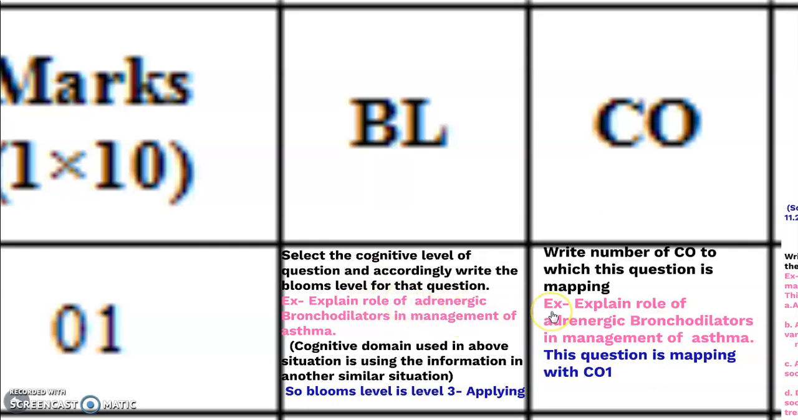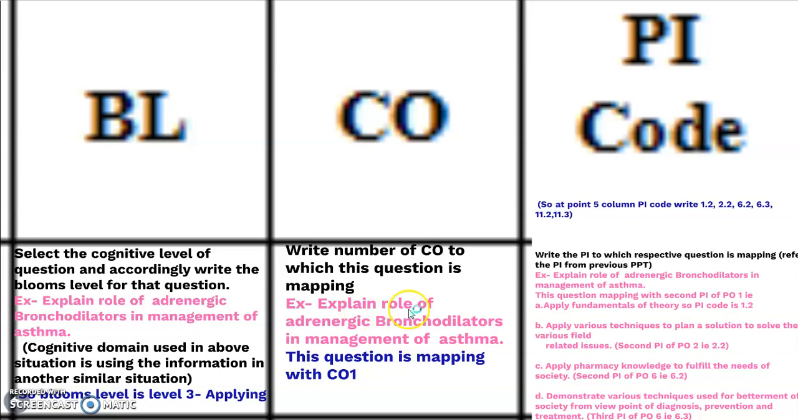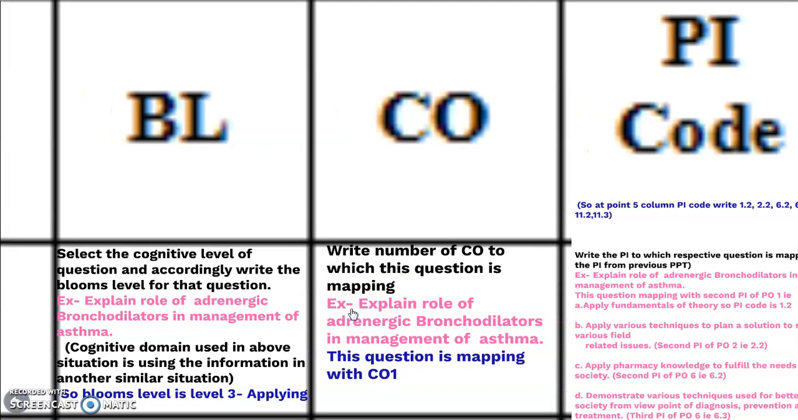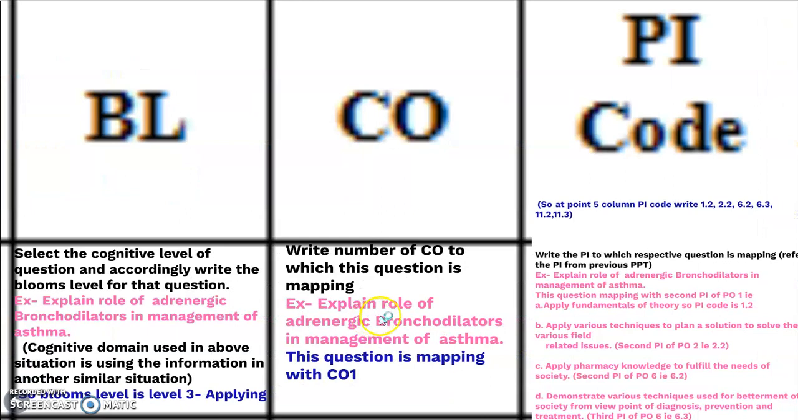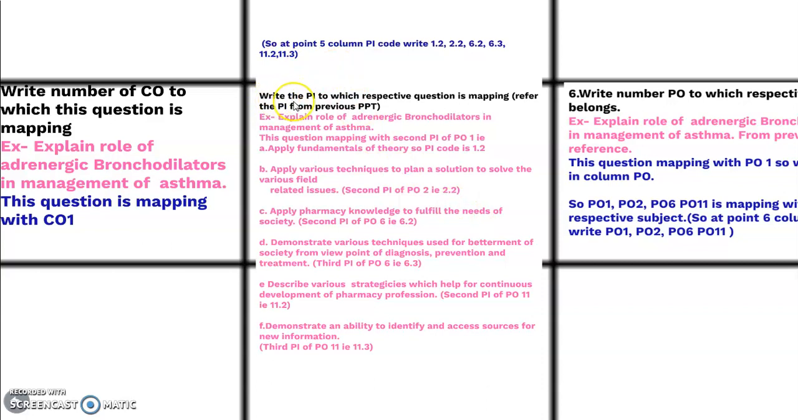Then the next is to write the number of the CO to which the particular question is mapping. For example, our question is: explain the role of adrenergic bronchodilator in management of asthma. Hence this question will map to CO number first, hence we have to write the first, or the particular code of that particular CO. Then our next is the PI code. What is the PI code? The PI code is nothing but, as I mentioned in my previous presentation, how that PI is mapping with the particular CO.